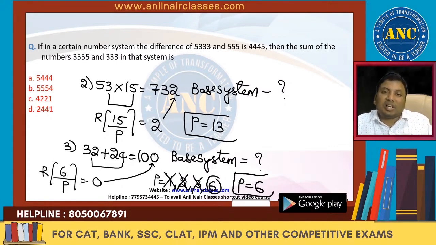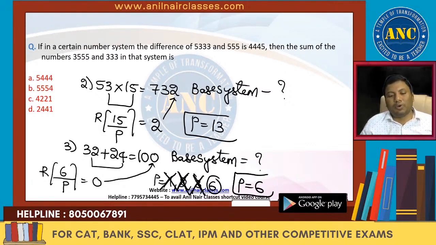2 plus 4 is 6. 6 divided by which number will give the remainder 0? Any factor of 6 will give a remainder 0. 6 by 1, 0; 6 by 2, 0; 6 by 3, 0; 6 by 6, 0. In base system 1, digit 2 will not be there. In base system 2, digit 3 will not be there. In base system 3, digit 4 will not be there. So the answer is 6. 3 questions. I hope you got a good idea of how to solve it. Now this question is complicated, so let us do it a little slowly